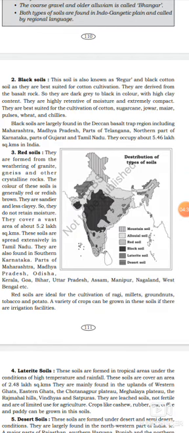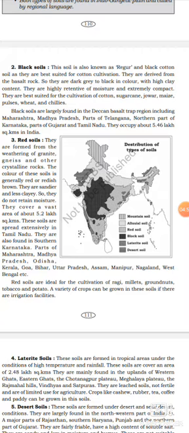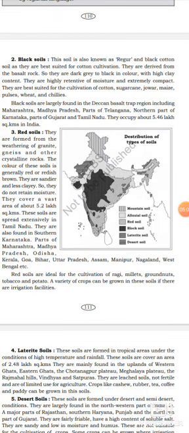So they are dark grey to black in color with high clay content. They are highly retentive of moisture and extremely compact. They are best suited for cultivation of cotton, sugarcane, jowar, maize, pulses, wheat and chilies. Listen dear students, in black soil they grow cotton, sugarcane, jowar, maize, pulses, wheat and chilies.